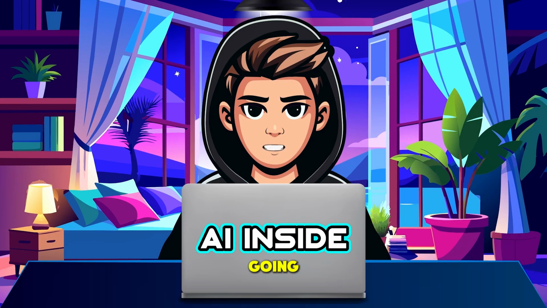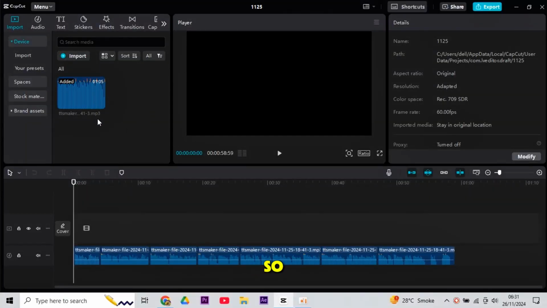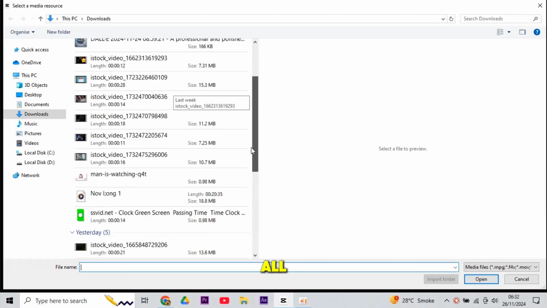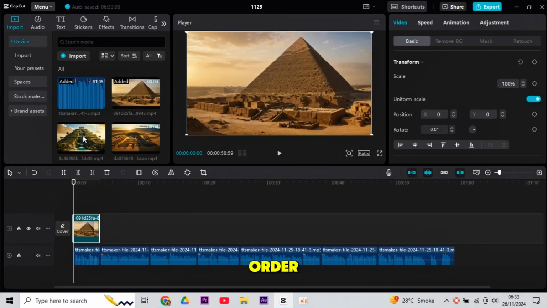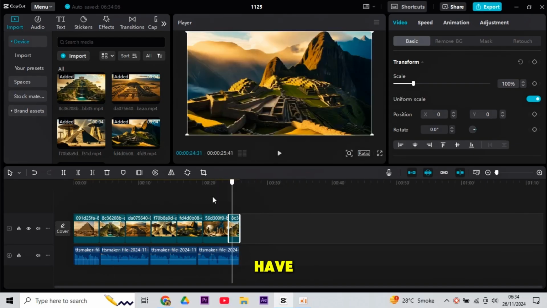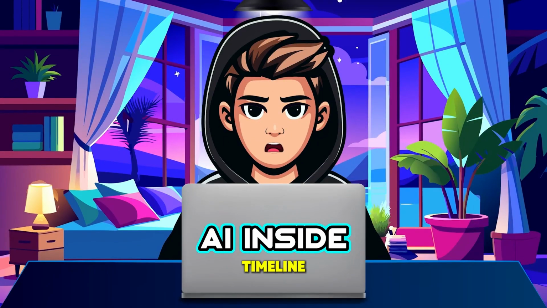For it, I am going to use CapCut. So, open it and click on a new project. Now, click on Export. Now, import them all to the project, to the track in order. Make sure all these images match your voiceover. You have to repeat this process until your timeline is filled with all of these images.